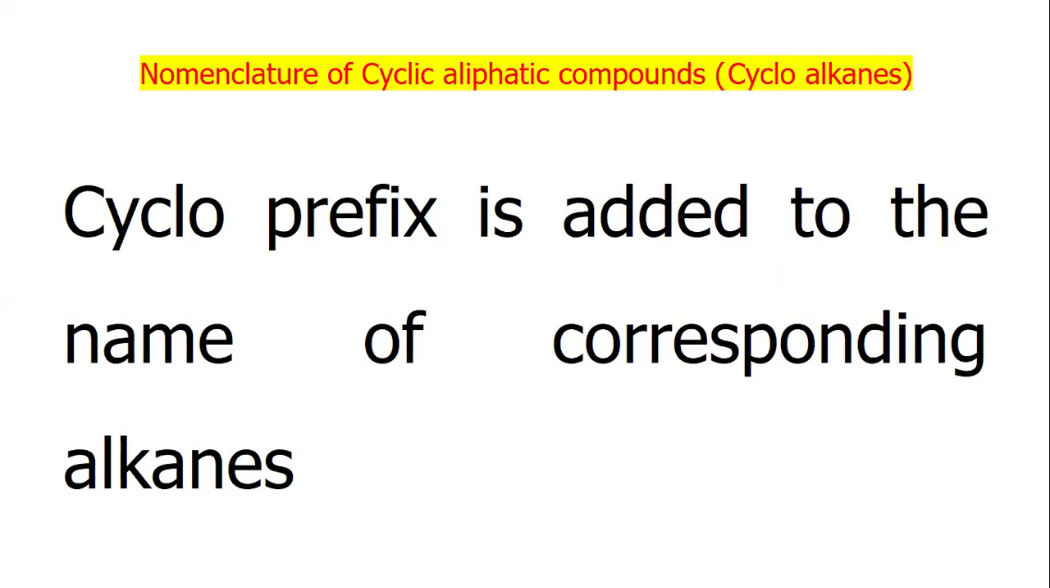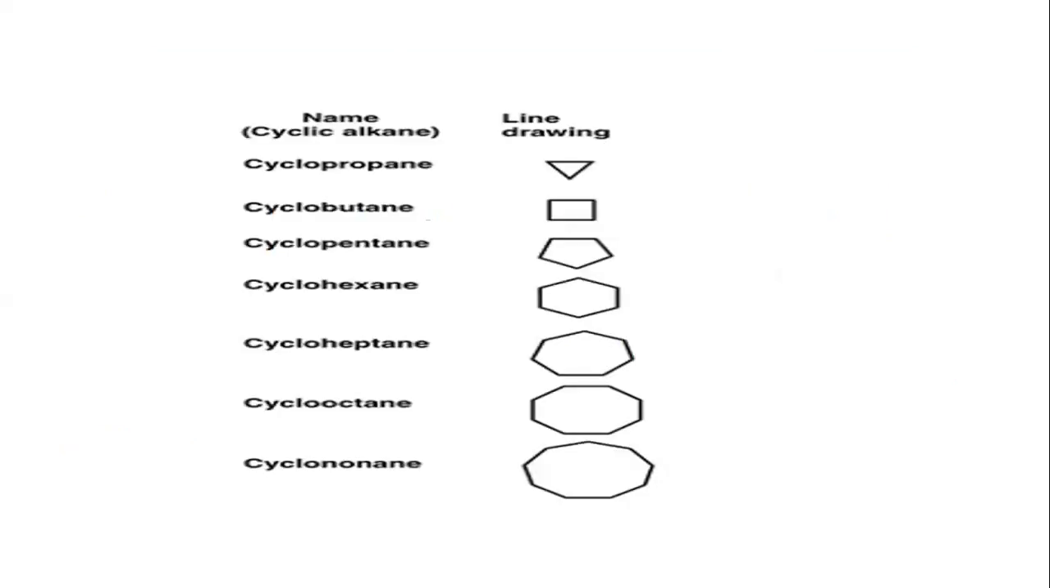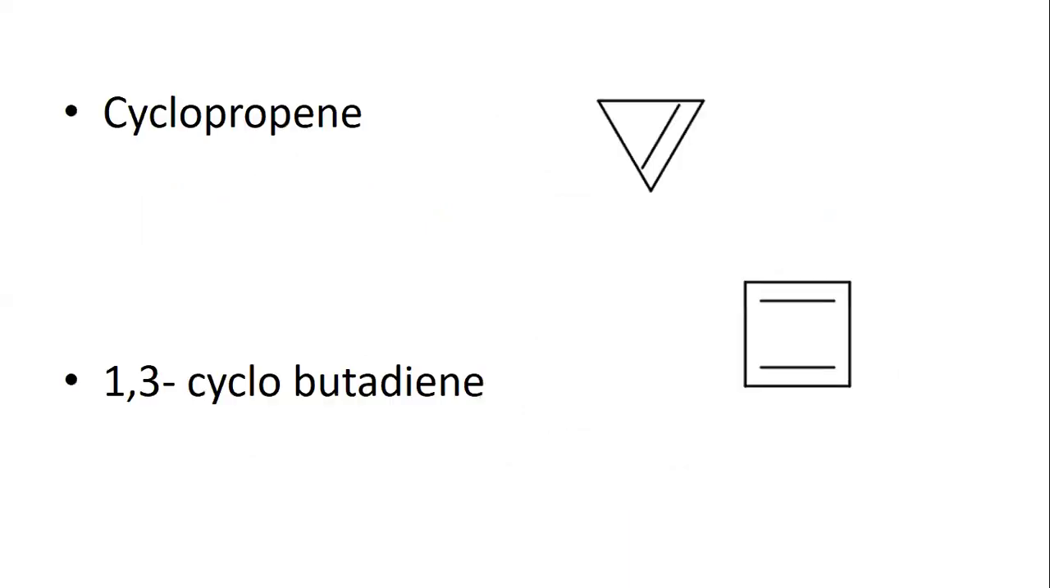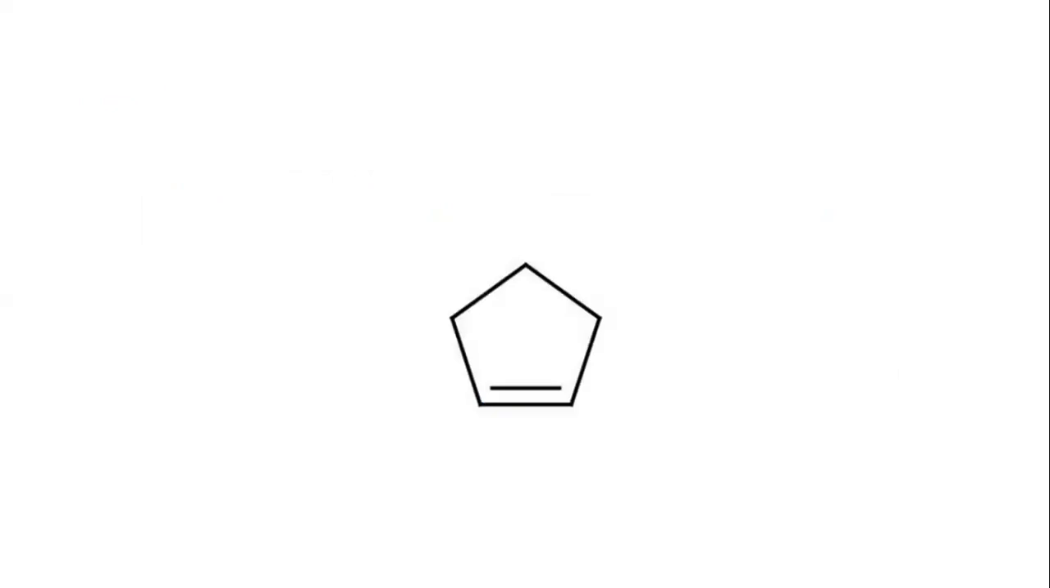Nomenclature of cyclic aliphatic compounds, cycloalkanes. The prefix cyclo is added to the name of the corresponding alkanes. Cyclopropane, cyclobutane, cyclopentane, cyclohexane, cycloheptane, cyclooctane, and cyclononane. Cyclopropene, 1,3-cyclobutadiene, cyclopentene.